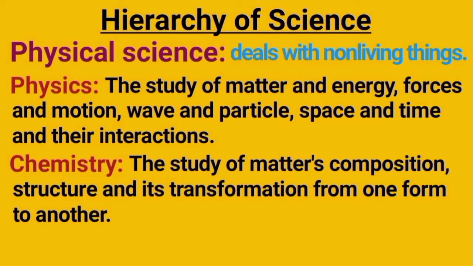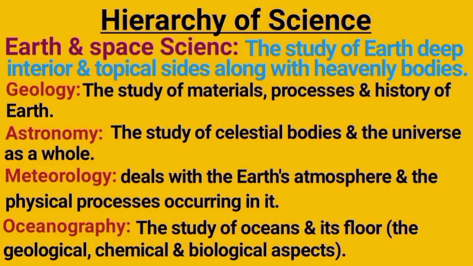Earth and space science. In this picture, earth and space science with its four subclasses' definitions are given. The study of the earth's deep interior and topical sides along with the heavenly bodies is called earth and space science, whereas geology is the study of materials, processes and history of the earth. Astronomy is the study of celestial bodies and the universe as a whole. Meteorology deals with the earth's atmosphere and the physical processes occurring in it. Oceanography is the study of oceans and their floor, and the geological, chemical, and biological aspects.